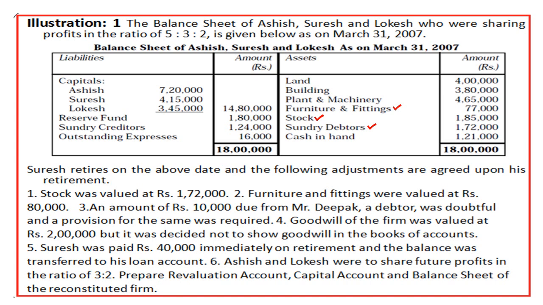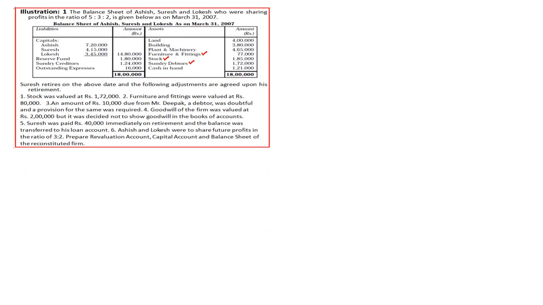Suresh was paid 40,000 immediately on retirement and the balance was transferred to his loan account. Ashish and Lokesh were sharing future profits in the proportion of 3:2. Prepare revaluation account, partners' capital account, and the balance sheet of the reconstituted firm. Right, this is the question we have been given. We need to take up the solution, so we'll see the solution.